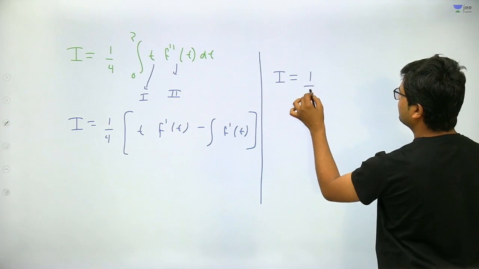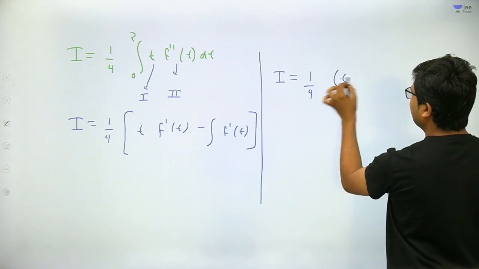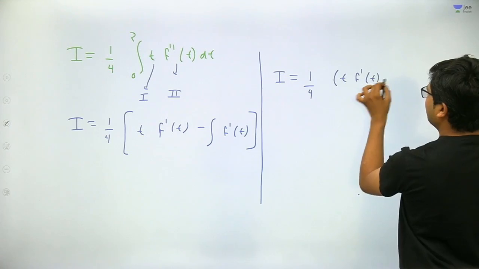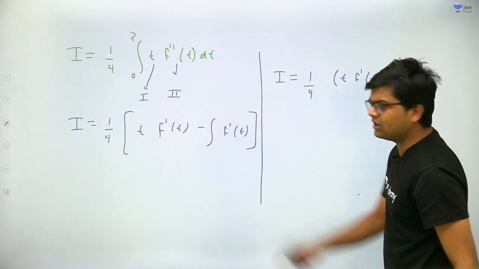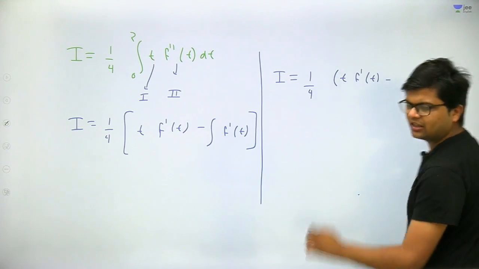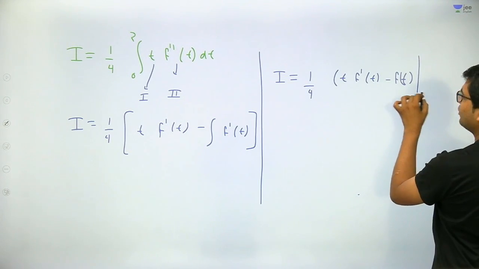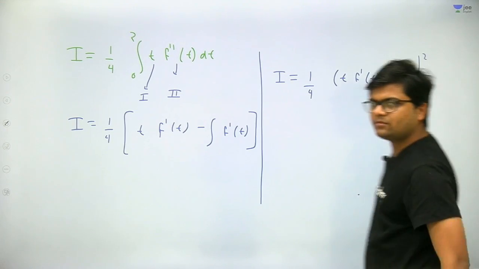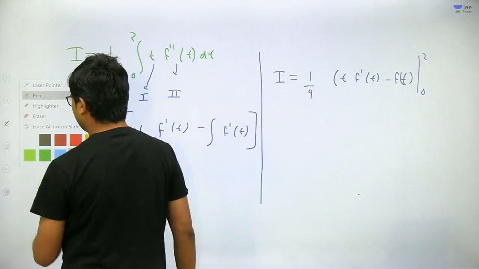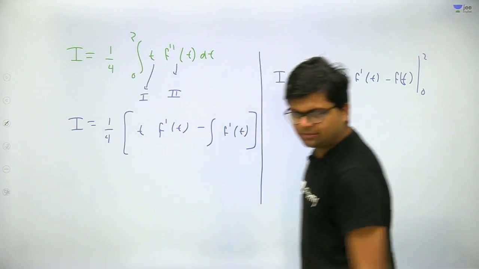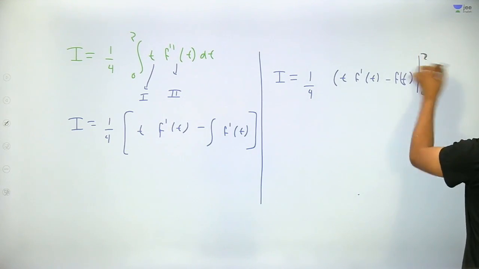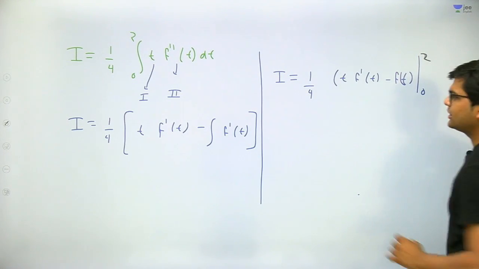So I will come out to be 1 by 4 times of t f dash of t minus again integral of f dash of t, it will be f of t. So it will be f of t, and limits are from 0 to 2. Got my point? Yes or no? The integral has limit 0 to 2. Now just put the value 2 and get the answer.